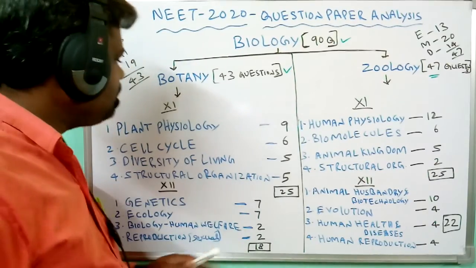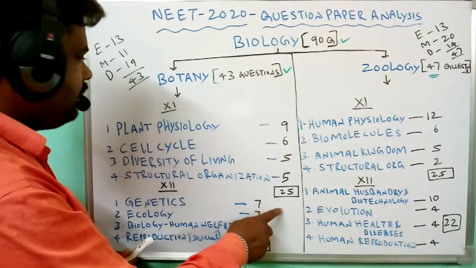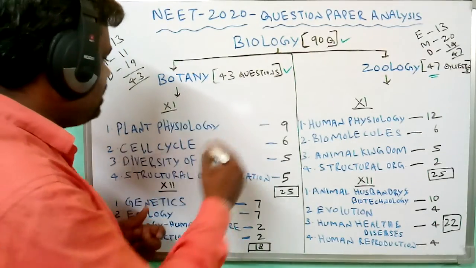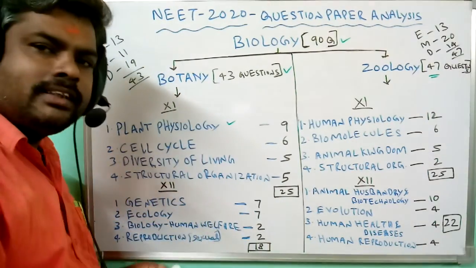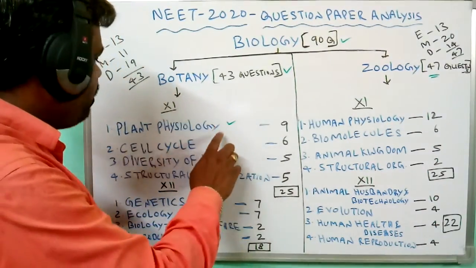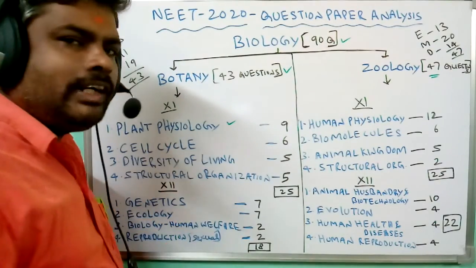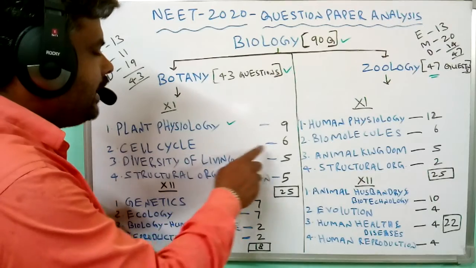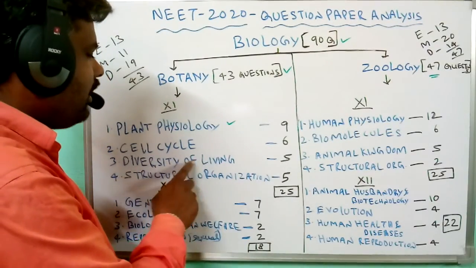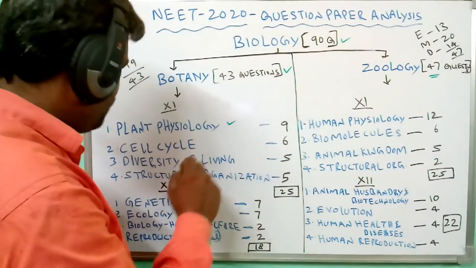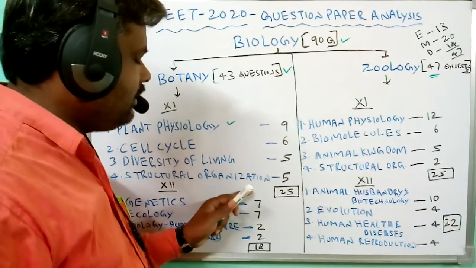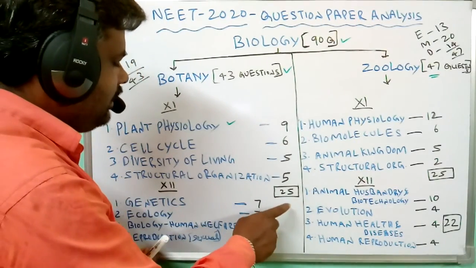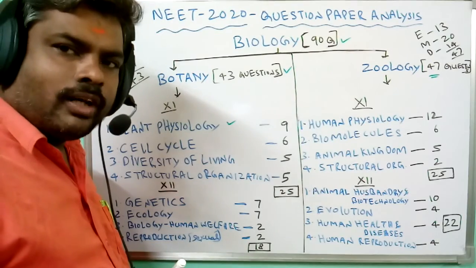In class 11, more questions come from plant physiology, so the plant physiology chapter has more weightage in the NEET 2020 exam. Next, cell cycle has 6 questions, diversity of living world has 5 questions, and structural organization of plants has 5 questions. The total number of questions in this section is 25.